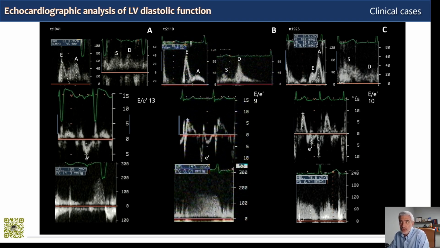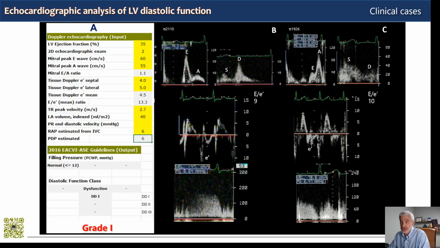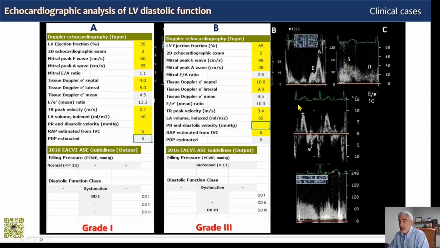Now, if we go to our Excel spreadsheet and the calculator, and we input the parameters that we have, ejection fraction is 65, the 2D exam is abnormal, so we put 2; 1 would be normal. The E wave is 98, the A wave is 38, so the E/A ratio is 2.6. Tissue Doppler E prime septal is 10, lateral is 9, so it's an average of 9.5, and an E on E prime is only 10.